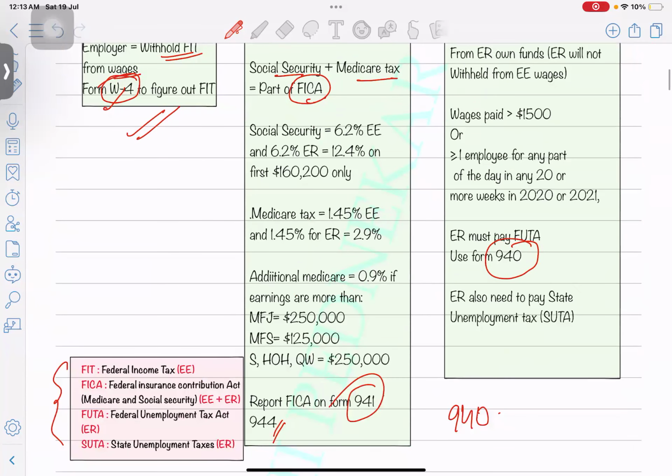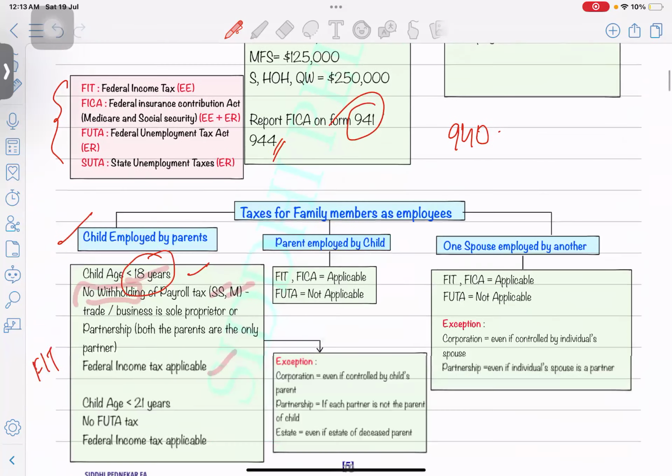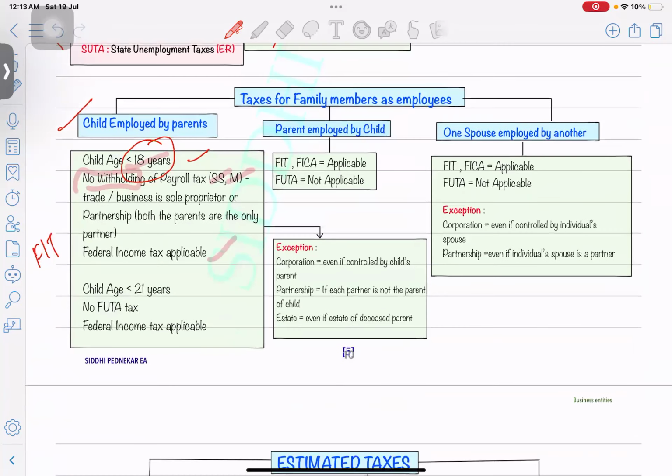It's just like your reverse calculation. They will estimate what your total earnings will be during the whole year, and they will check what marginal rate will apply according to your future earnings. Whatever slab rates apply during that whole year, accordingly they will reduce a certain percentage from each paycheck in the form of federal income tax.